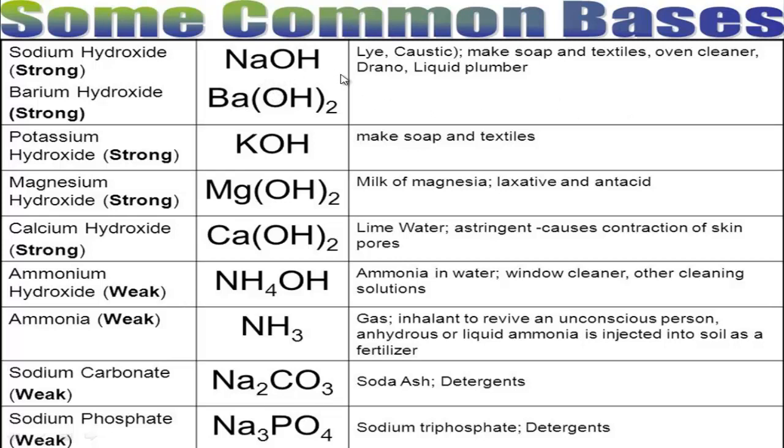For example, sodium hydroxide. Sodium hydroxide is used as lye, or its name is caustic soda, and it is used to make soap and textiles, and as oven cleaner. That means sodium hydroxide is used as a cleaner. Then potassium hydroxide makes soap and textiles. Also potassium hydroxide is used in soap preparation.